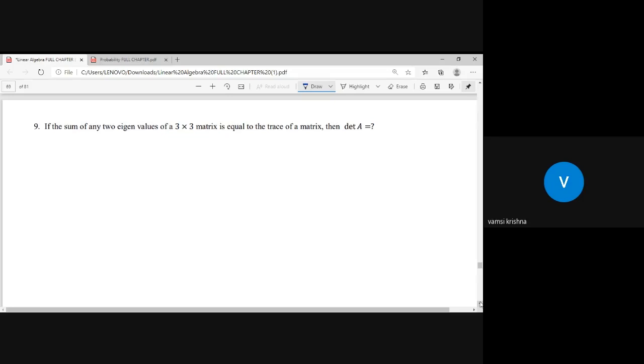If the sum of any two eigenvalues of a 3 by 3 matrix is equal to the trace of the matrix, then the determinant of A is equal to dash. Can anyone answer this question? Sum of the eigenvalues